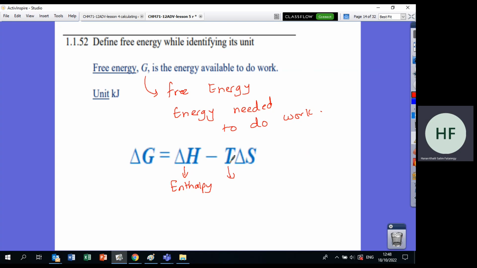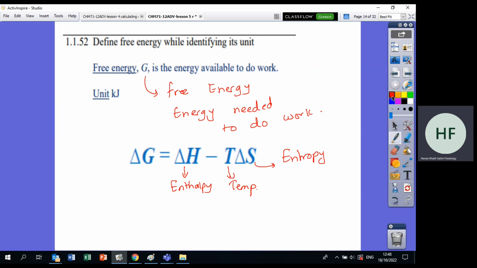What is T? This T is not time, be careful. This is the temperature. What is delta S? Delta S is the entropy. Now, a very important thing you have to be careful about is the units.